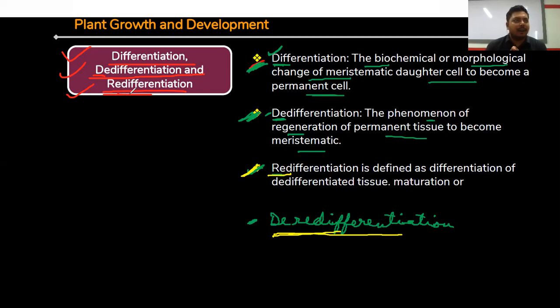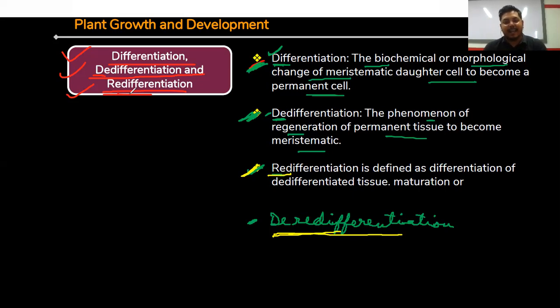For example, suppose one student is coming from this institute to his home. So first, the student is going from the institute to his home. This is called differentiation.